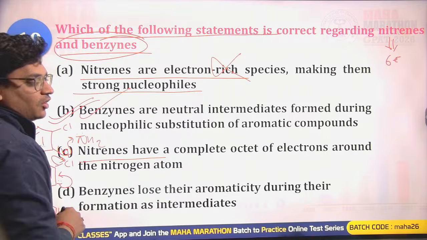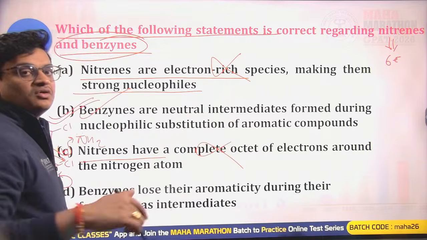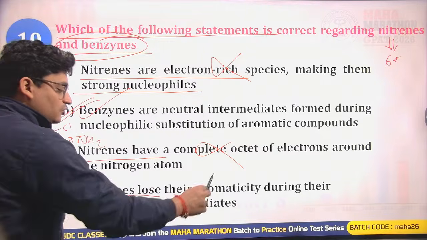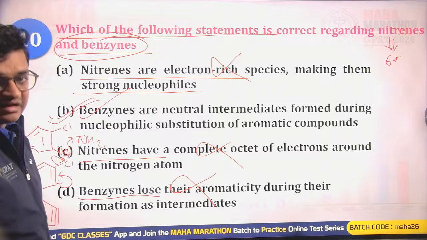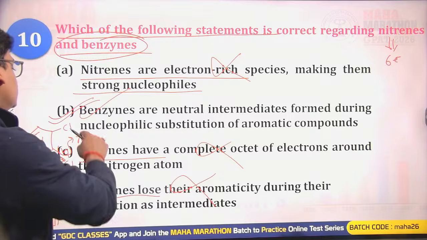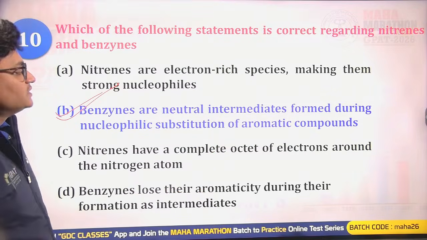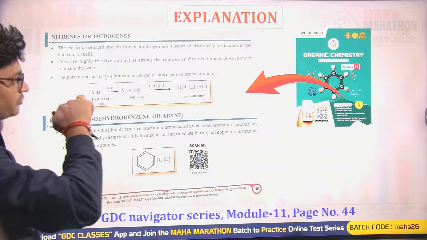Nitrenes have a complete octet. No, they have an incomplete octet, 6 electrons, so no complete octet. Benzynes lose their aromaticity. No, the aromaticity is retained in the benzyne intermediate. So yes, B will be the right answer. B is the correct option for this question.